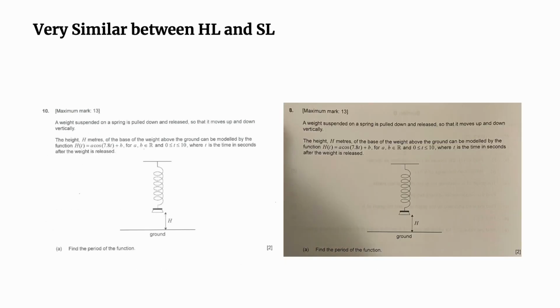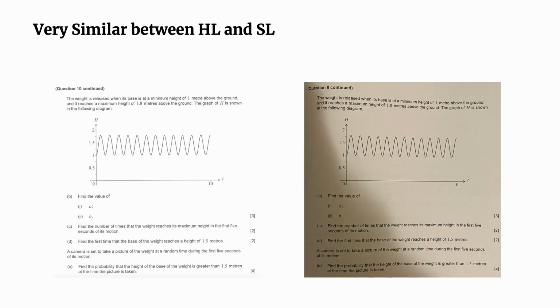Yeah, question number 10 and 8, HL and SL respectively, talks about periodic behavior, right, with the spring, which is from Hooke's law, right? So it's periodic behavior, and you have to represent what the A and B stand for: the amplitude and then the principal axis. But I'm just trying to point out that it's exactly the same. It goes on, talking about finding the coefficient, etc. Almost identical exam questions.